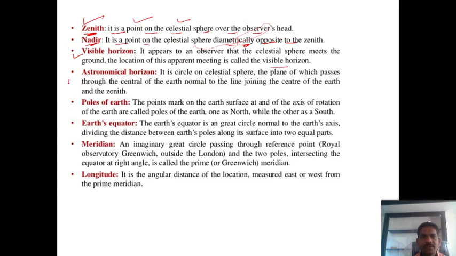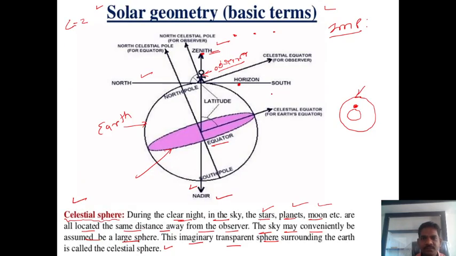Fourth definition: astronomical horizon. It is a circle on the celestial sphere, the plane of which passes through the center of the earth, normal to the line joining the center of earth and zenith. That is called the astronomical horizon. There are also the celestial equator for the observer and the celestial equator for the earth's equator.